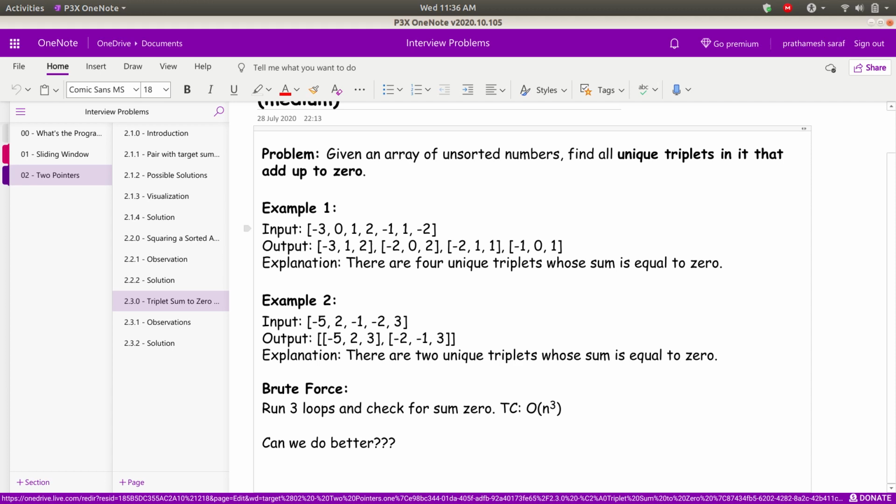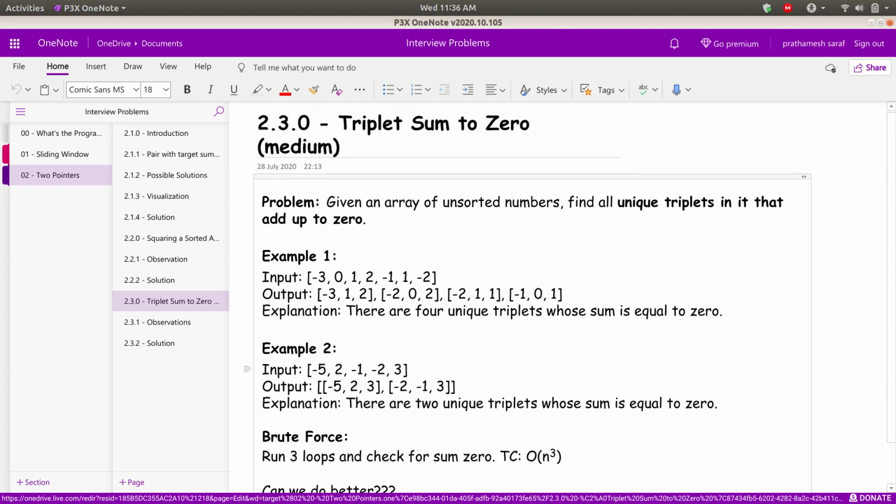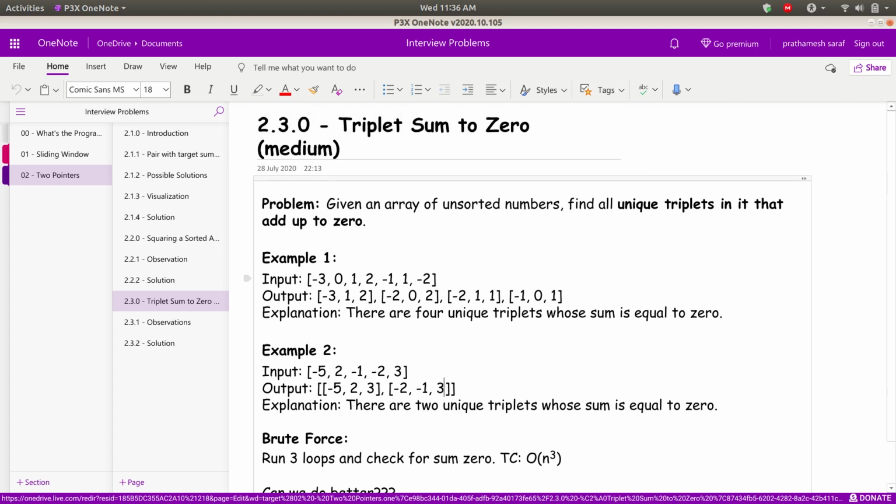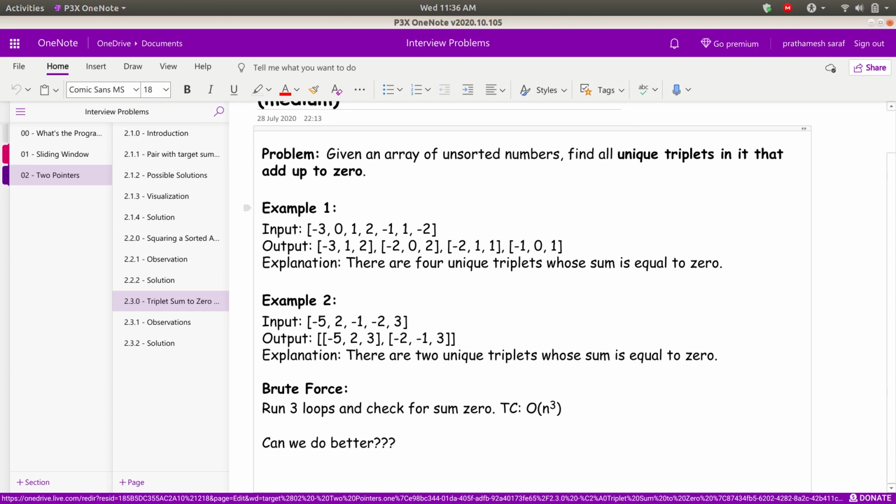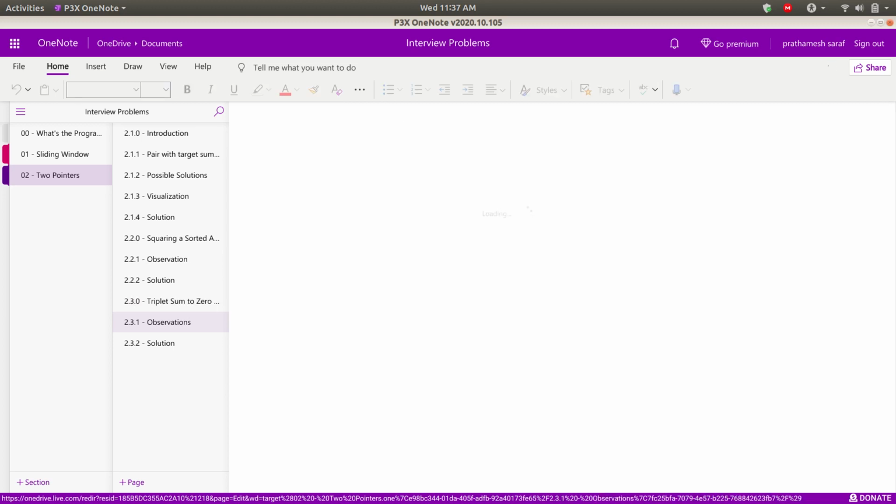So can we do something better? Let's see how we can put this into the two pointer approach. Let's see what observations we have. If you have your own observations, you can write them down, pause this video, and then continue to check if your observations and mine match. Or if you have any new observations, you can put them in the comment section. So let's see the observations.